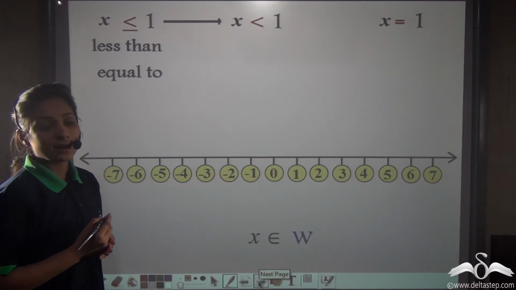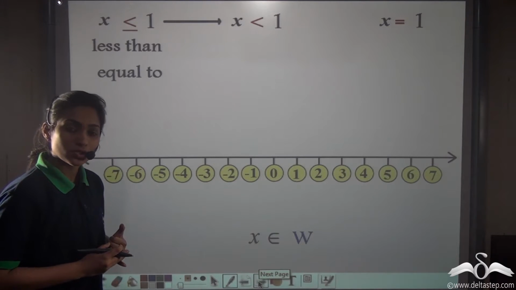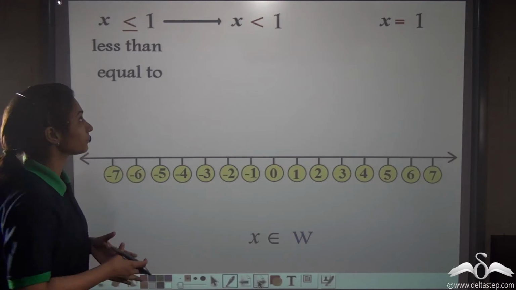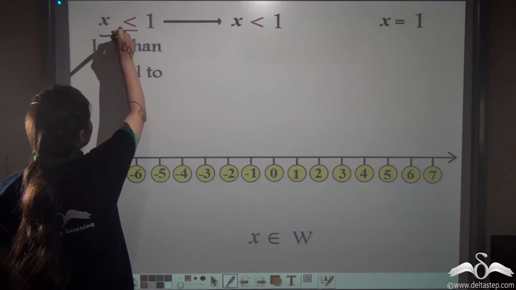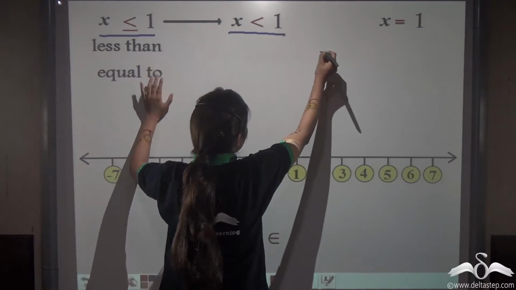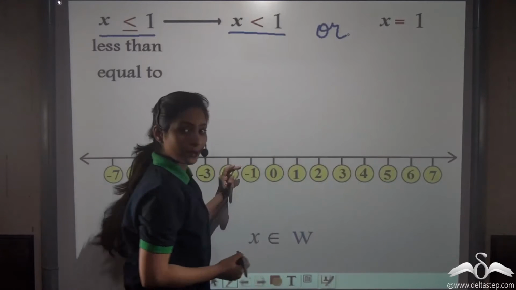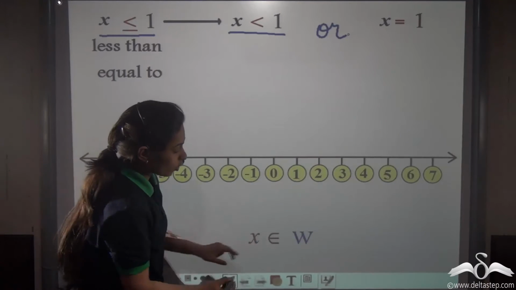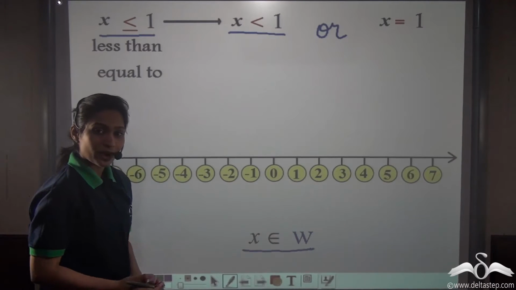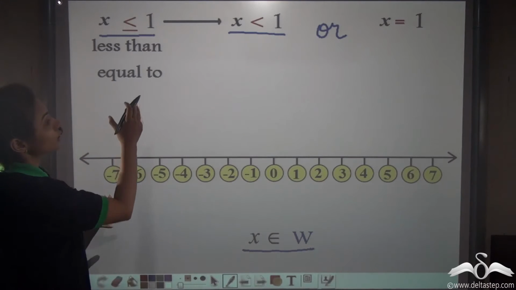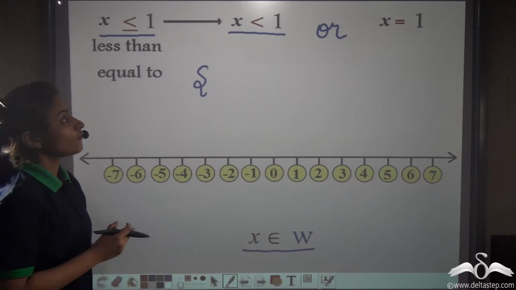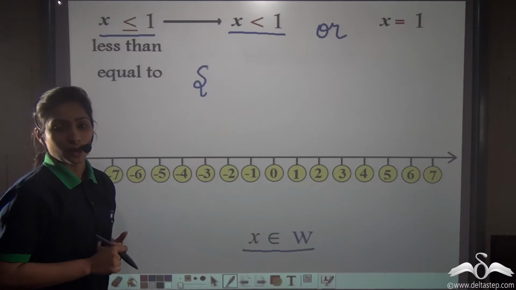Well, we know that there are more symbols like at least and at most which also represent inequality. How will we plot them on a number line? Let's see. Here, x is less than or equal to 1. Now, if we break it up, it means x is less than 1 or x is equal to 1, right? And we have been given that x belongs to W, that is whole numbers. So in this case, this is our replacement set and we need to find the solution set. So tell me, what is the solution set here? Which are the whole numbers which are less than 1 or equal to 1?